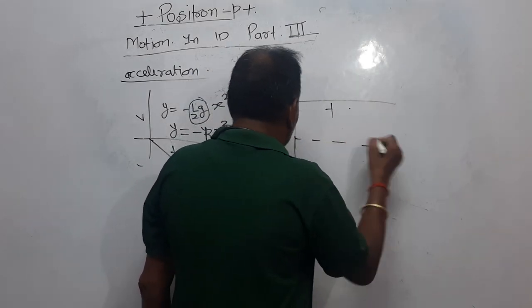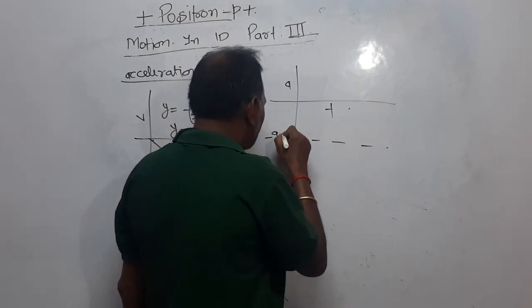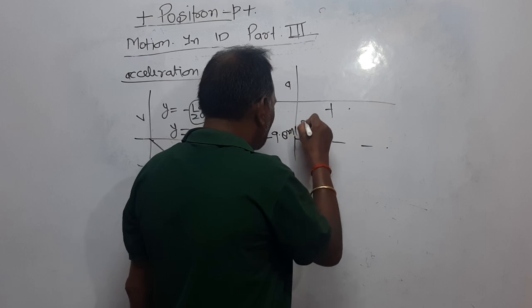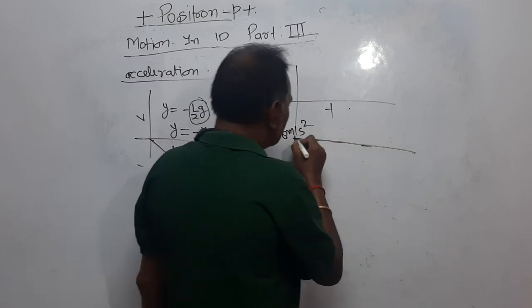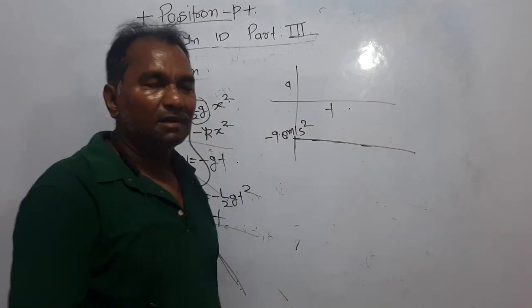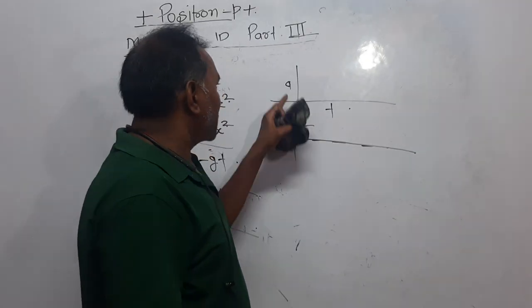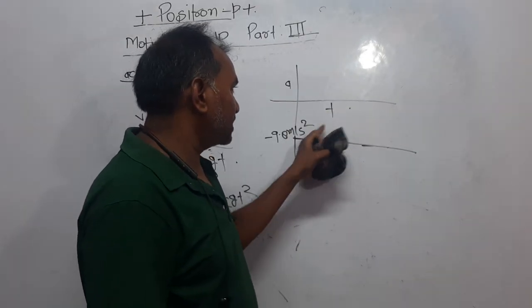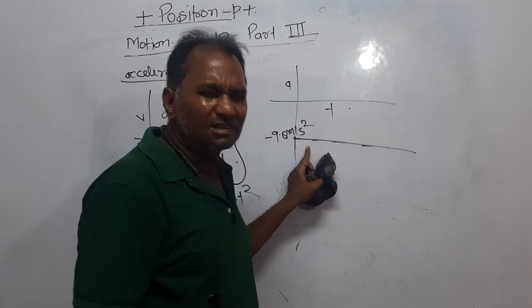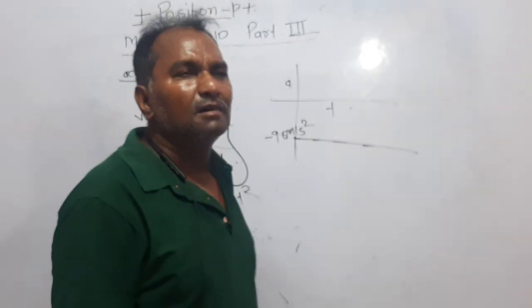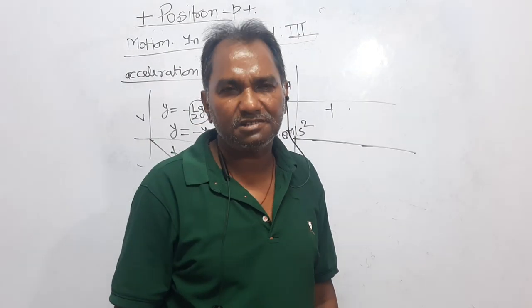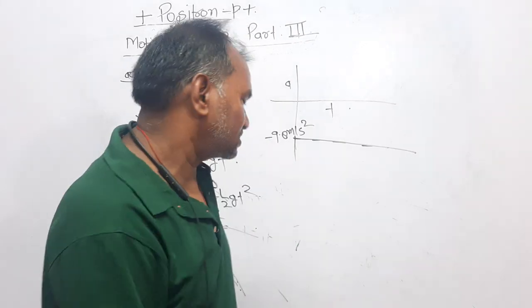That means if a body is falling freely, then the graph between acceleration and time will be this. It represents that g is minus 9.8 meter per second square, which remains constant.